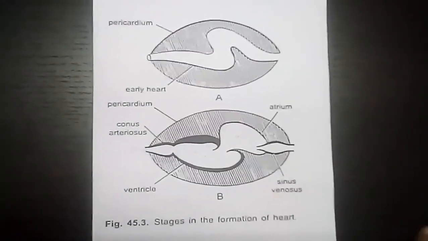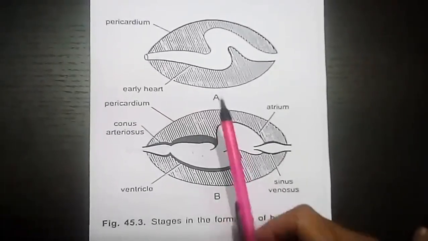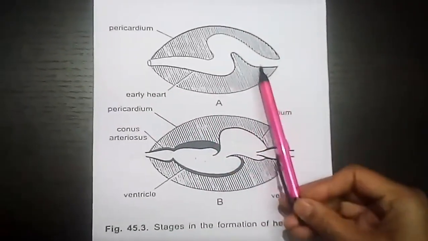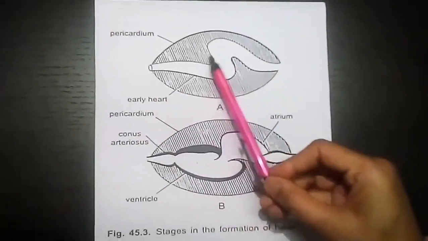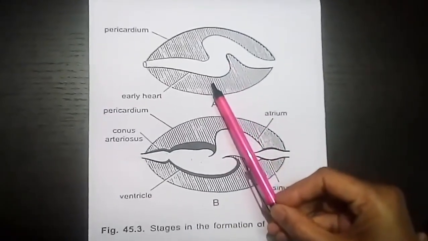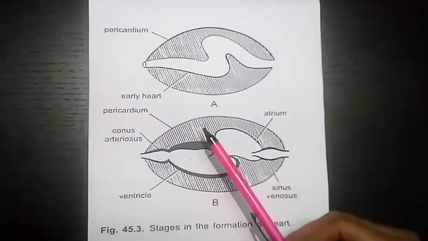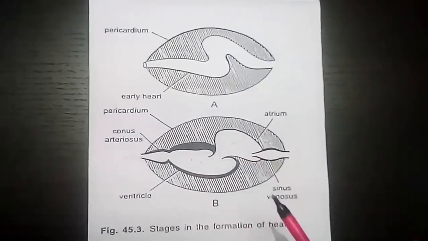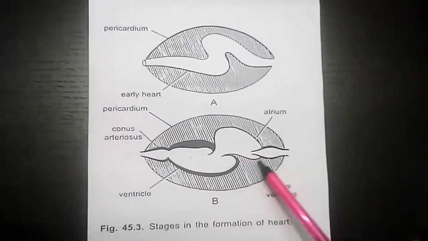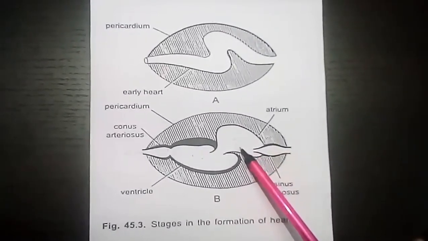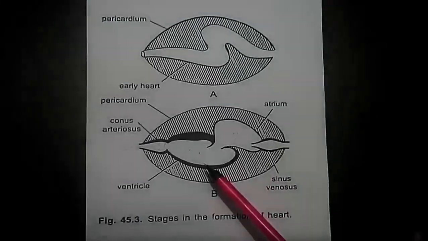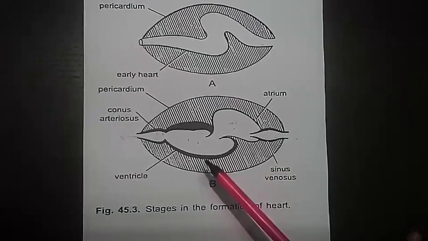Thus, the heart originally is a straight tube, but it becomes S-shaped due to increase in length as its ends are fixed. We all know that basically the heart has two types of chamber, a collecting chamber, that is auricle or atrium, and a pumping chamber, that is ventricle.